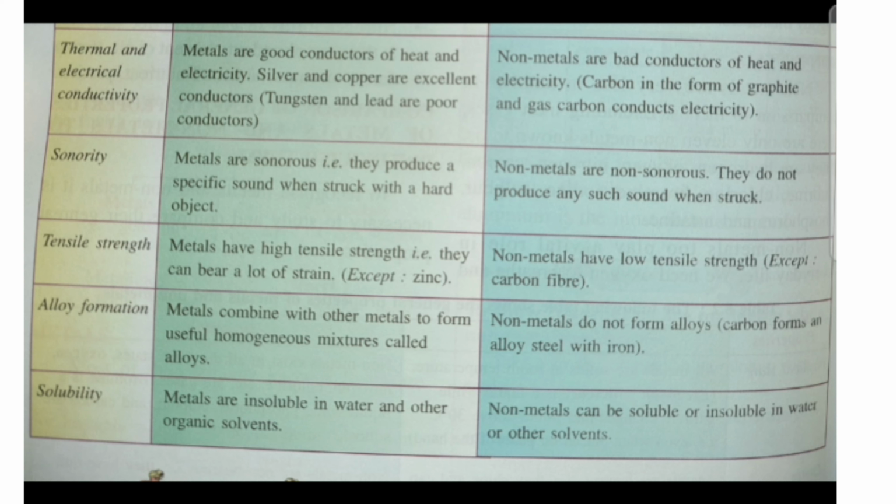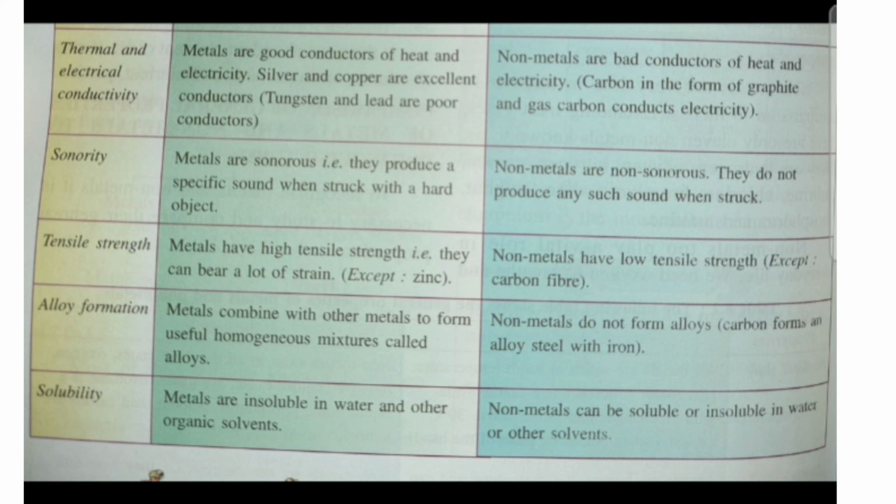We usually mix two or three metals to help in our regular work. Non-metals do not form alloys. Carbon still forms an alloy, and steel, a very common alloy that we use in our daily life, is formed with iron and carbon. As carbon is a non-metal, still it can form an alloy.